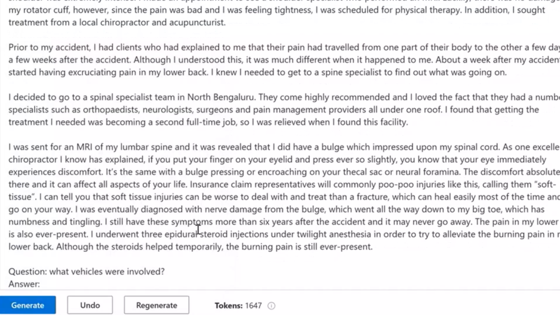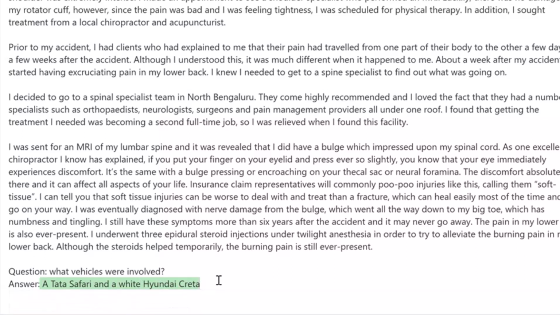Then let's take it one step further and ask more specific questions. Let me ask, what were the vehicles involved? Because again, I just want to know. Imagine you can construct it in so many different ways, but go look in that and tell me details of the vehicles involved. And it does a great job. It tells me the specifics of which vehicles were involved.